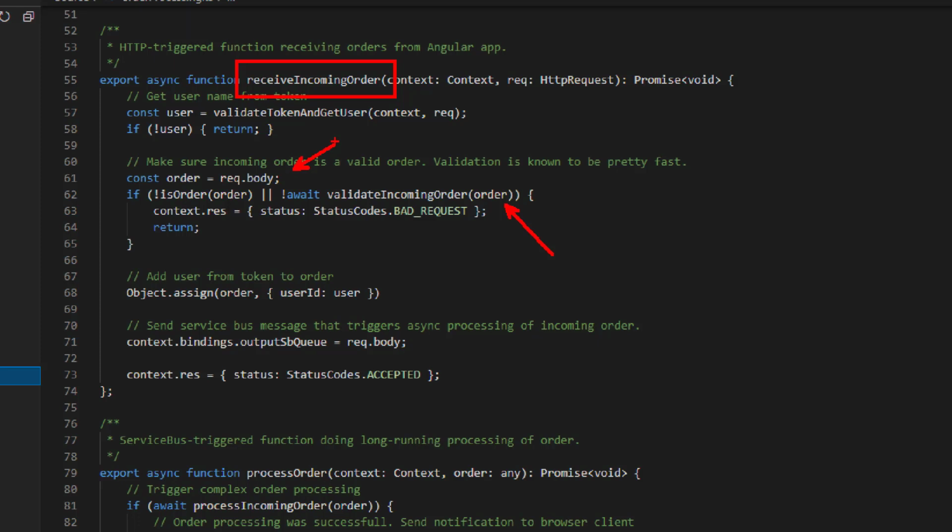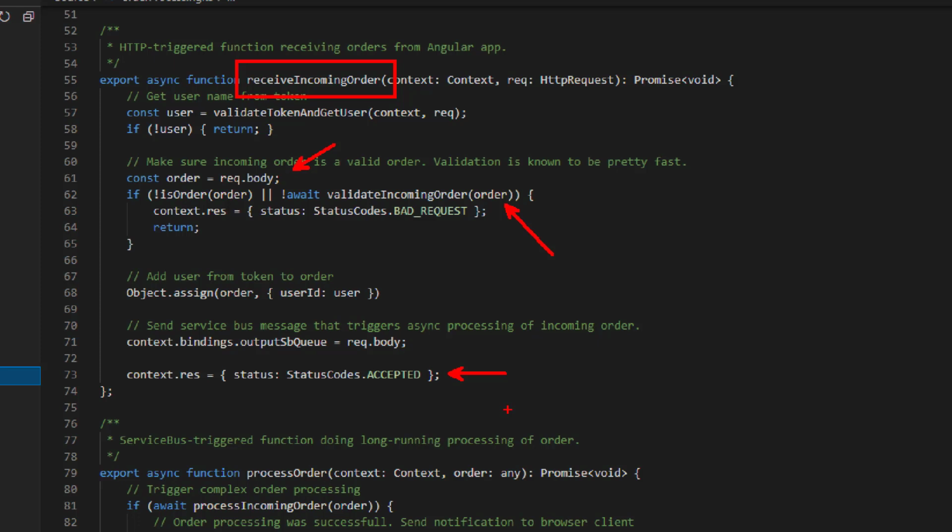This method receives the order from the single page app client, but it doesn't process this order. That is the important thing. It only does very simple sanity checks. Does it look decent? Does it look okay? And if it looks okay, we just return the accepted HTTP response code. We just say, hey client, I got it.